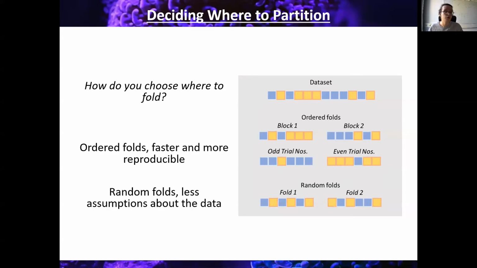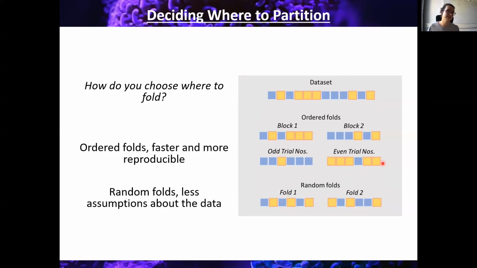An alternative ordered approach would be to split trials based on whether they're odd or even. Again, this is going for a 2-fold design, so you can get trials 1, 3, 5, 7, 9, and 11, and put 2, 4, 6, 8, 10, and 12 into separate blocks. So this is again another ordered approach, as you know exactly how to reproduce that partitioning.